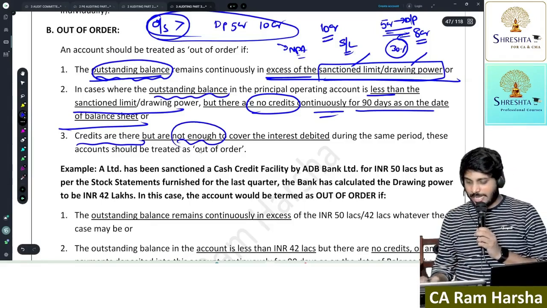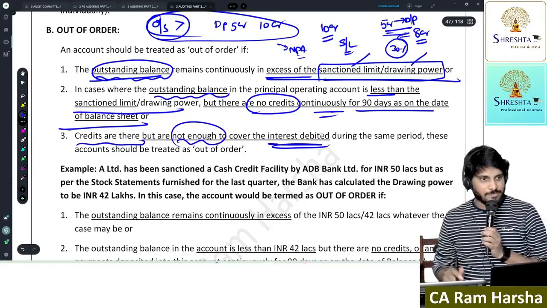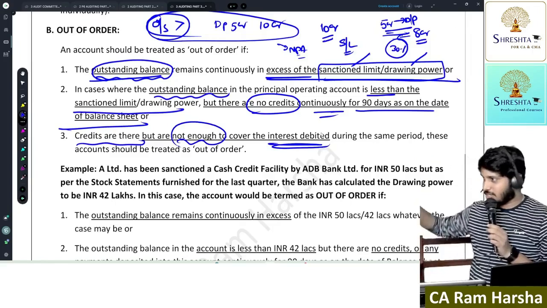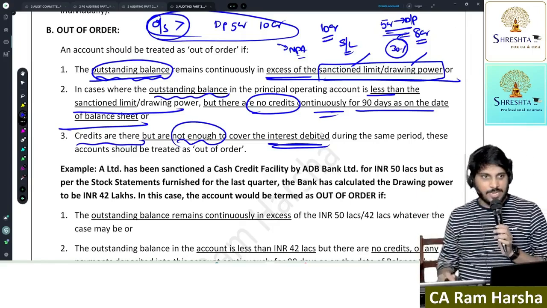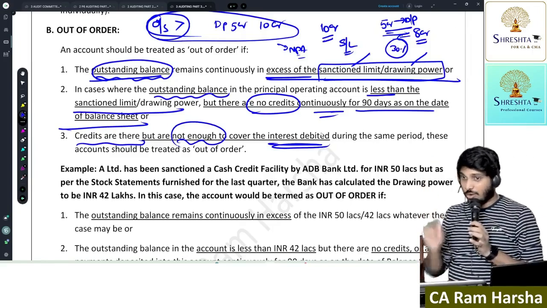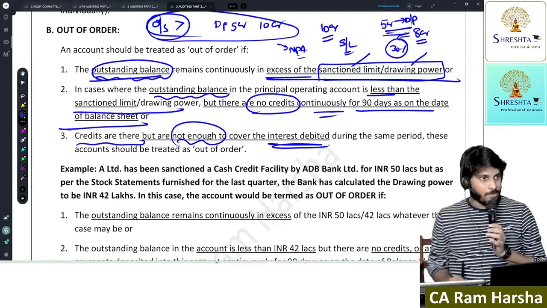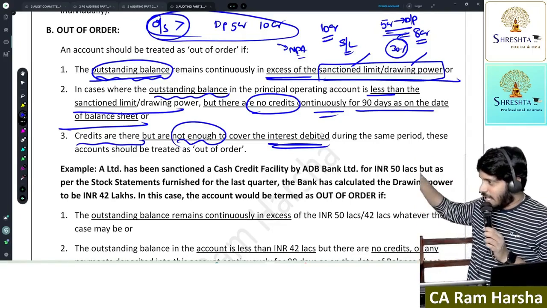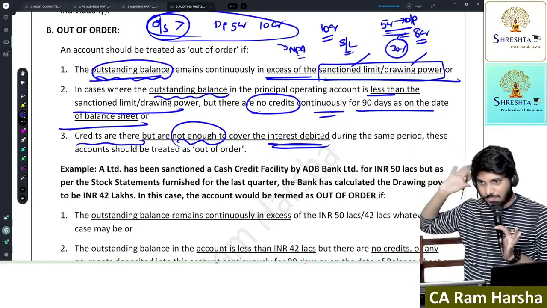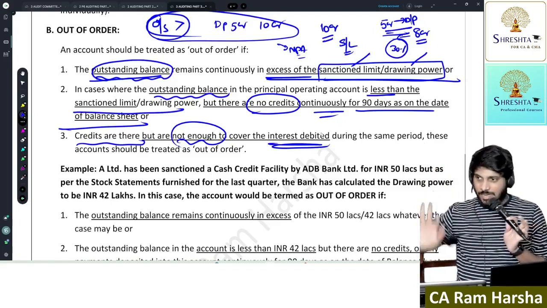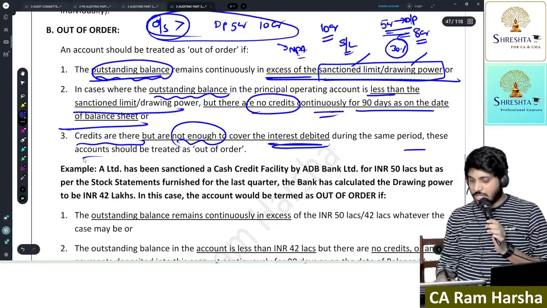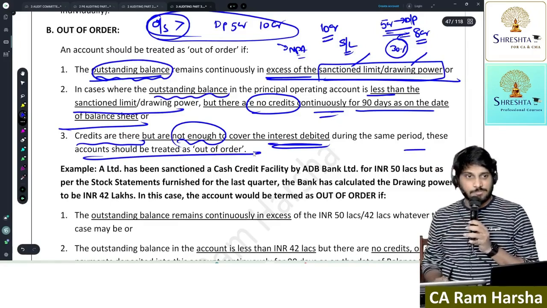But it is not enough to cover the interest itself. The customer withdrew 5 crore. In the entire 1 year, the bank debited 75 lakhs interest to that OD account. The customer did not pay, hardly credited 50 lakhs. That is not even enough to cover the interest. Then also it is treated as out of order.